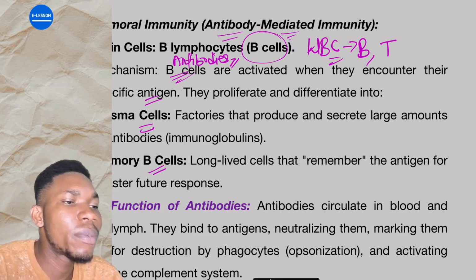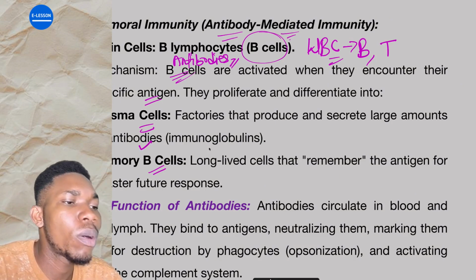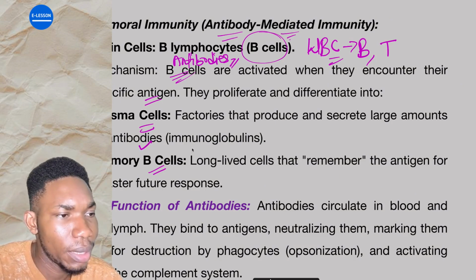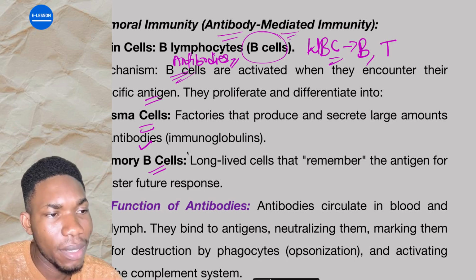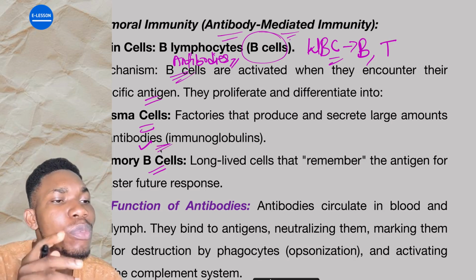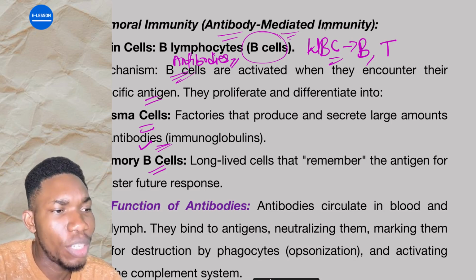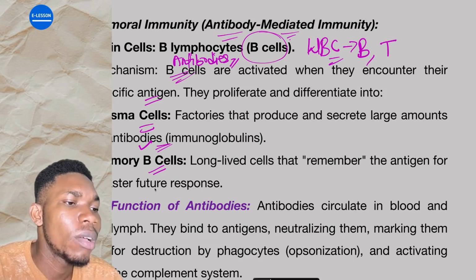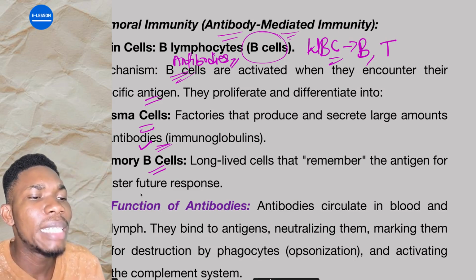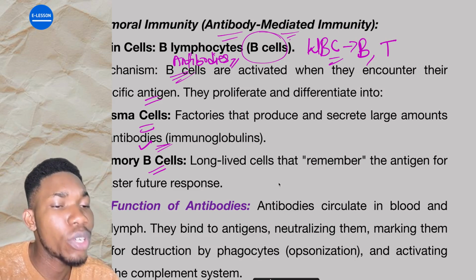The plasma cells are the factory that produce and secrete large amounts of antibodies, which we call immunoglobulin. These immunoglobulins are the ones that are actually responsible for the antibody-mediated immunity produced by the plasma cell. While the memory B cells are the ones that remember the particular antigen for a faster future response.